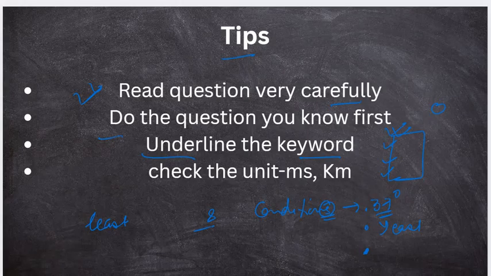And now this is the time to use the elimination method. Because sometimes they'll give you a question which is not exactly from your syllabus, but has lots of data. So go with the elimination method. Suppose there are options A, B, C, D, and this is correct, this is not correct, this is not correct, this is not correct. So based on that, you select A. Rather than leaving the question, you attempt it. Don't leave the question paper blank.